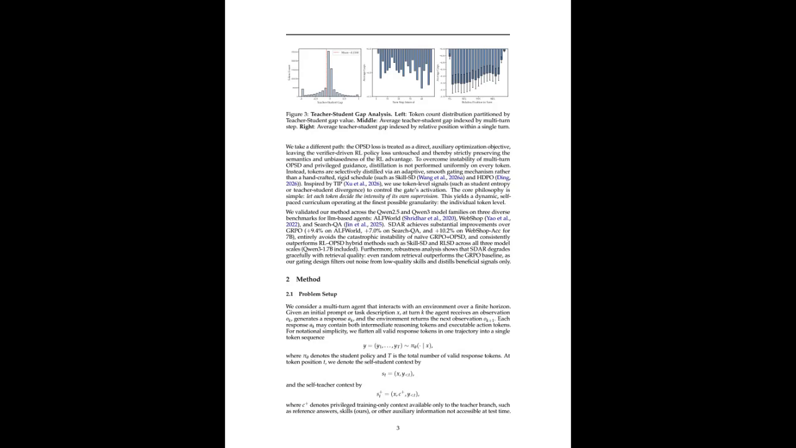The researchers discovered something important. Not all teacher signals should be trusted equally. If the teacher strongly agrees with a token, that's useful guidance. But if the teacher disagrees, the disagreement may actually come from noisy retrievals, bad skills, or multi-turn drift. So blindly copying the teacher can hurt learning instead of helping it.